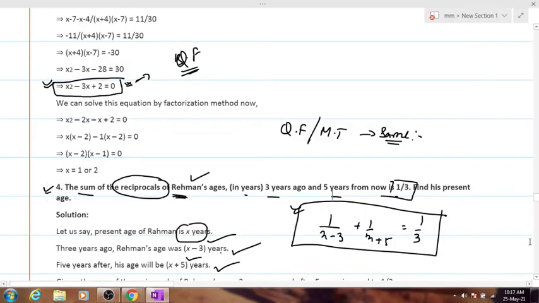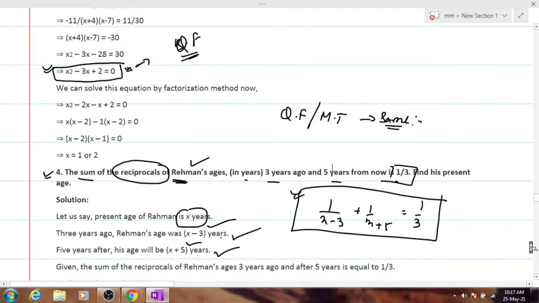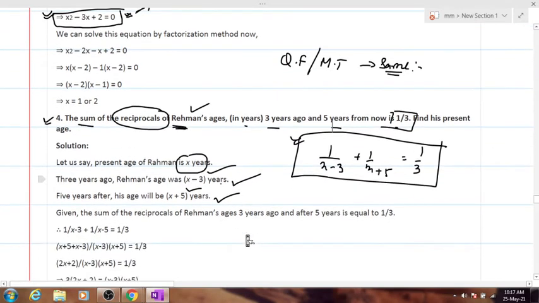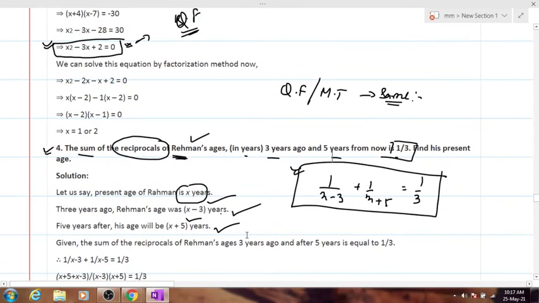The most important portion of these word problems is to understand and frame the equation. If you know how to do that, I don't think solving is a big issue. If you don't have the equation, you'll not be able to solve it. So start solving it. How much is the value of x?